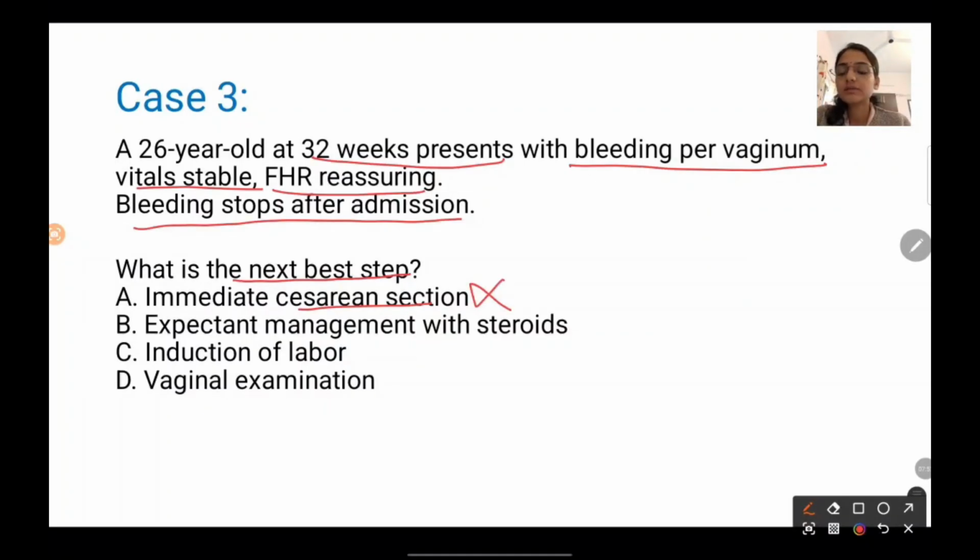Bleeding per vaginum, vitals are stable, FHS are reassuring, and bleeding stops after admission. So right now there is no active bleeding. She is below 37 weeks of gestation. Fetal heart rate is reassuring, vitals are stable, she is not going in shock. So all are pointing towards the expectant management or the conservative management. So option B, expectant management with steroids, is the correct answer.